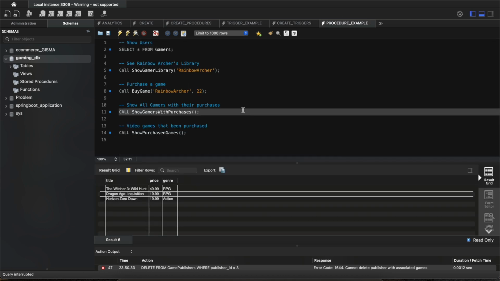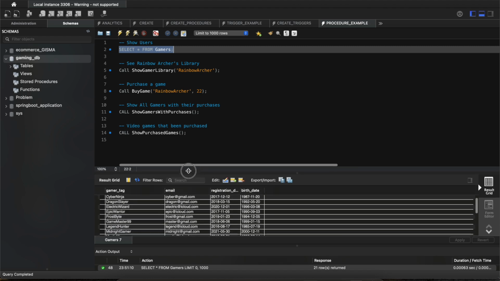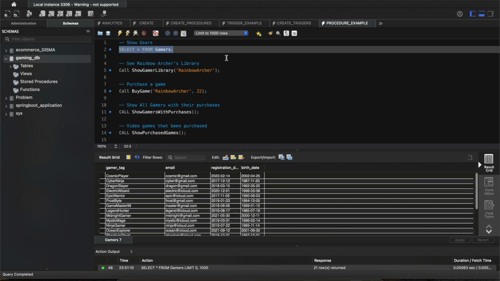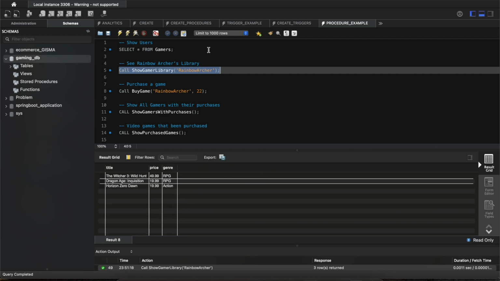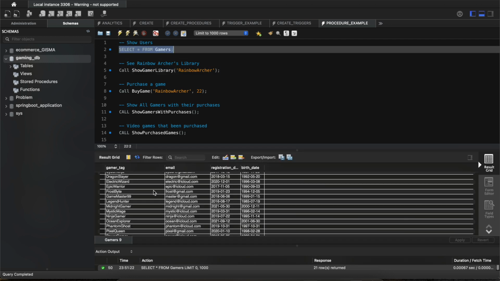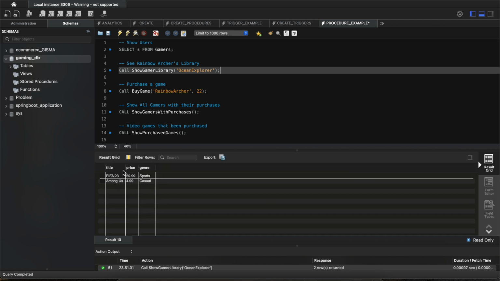So let's see this one. I can just show you, select users. These are the gamers that I have. Now if I want to see Rainbow Archer's library, I can see this. If you want to change, you can change this to, let's say I take Ocean Explorer. So let's see what games this person has. They have FIFA 23 and Among Us.